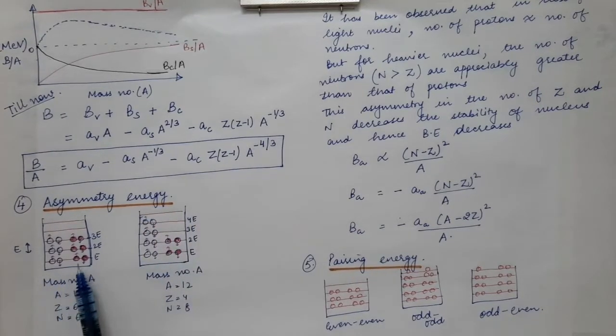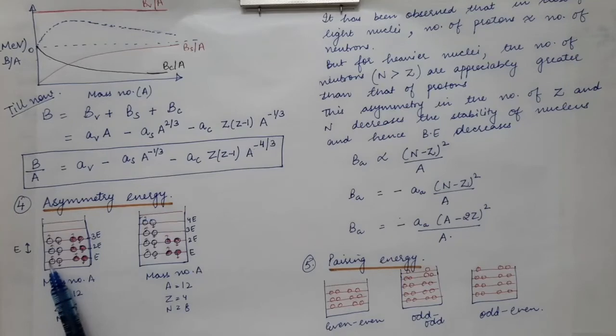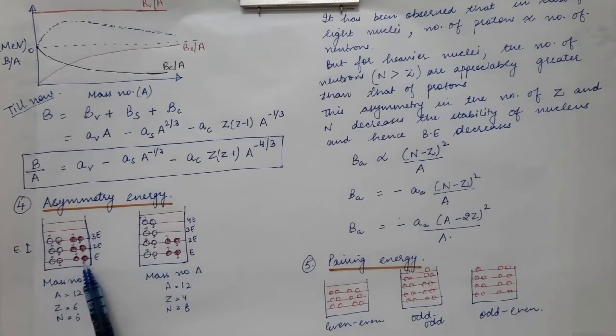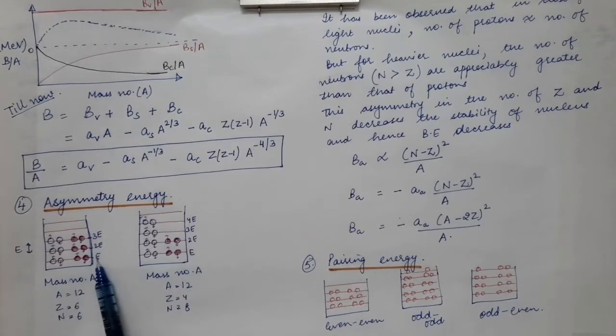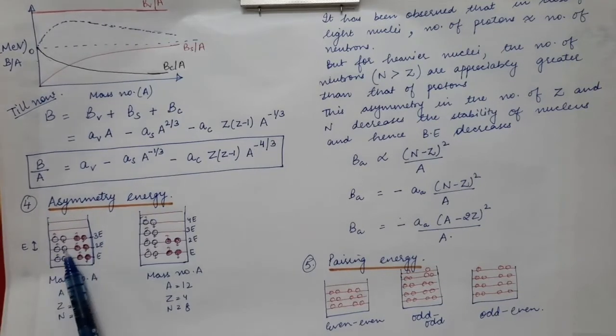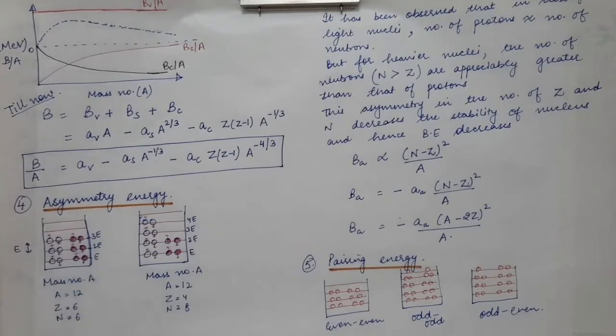How do you calculate the energy of the nucleus? This particular nucleon, the neutron, has E amount of energy because it is staying at the E level. So this has E energy, this also has E energy, this also has E energy, and this proton also has E energy. So the total energy in the first level is 4E. Then the second energy level is 2E, and you calculate in a similar way. This proton has 2E energy, this proton has 2E energy, this has 2E energy, this also has 2E energy, and the same is the case in the third energy level.